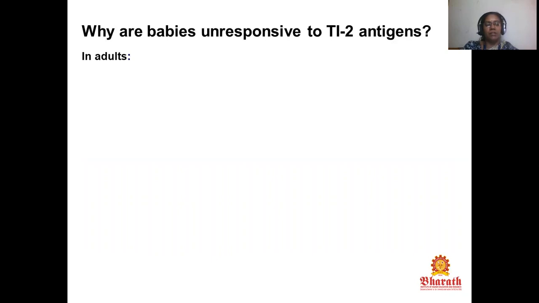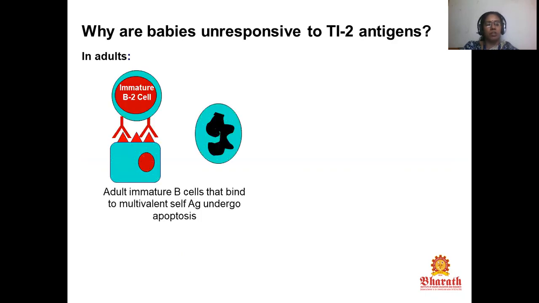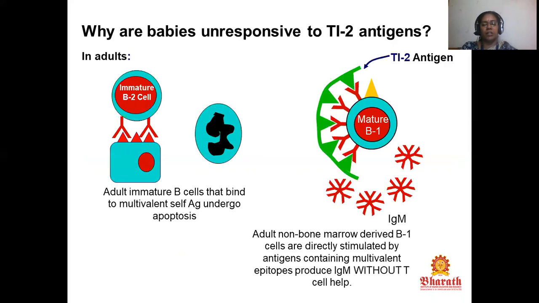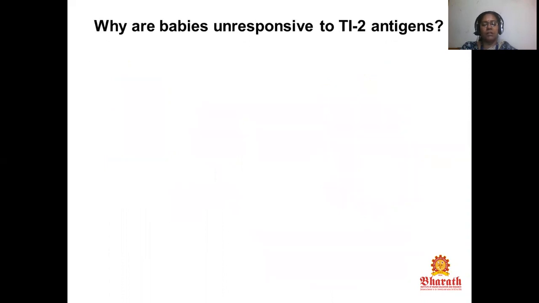Why are babies unresponsive to TI2 antigens, unlike adults? In adults, immature B cells that bind to multivalent self-antigen undergo apoptosis. In adults, non-bone marrow derived B1 cells are directly stimulated by antigen containing multivalent epitopes, producing IgM without T cell help.